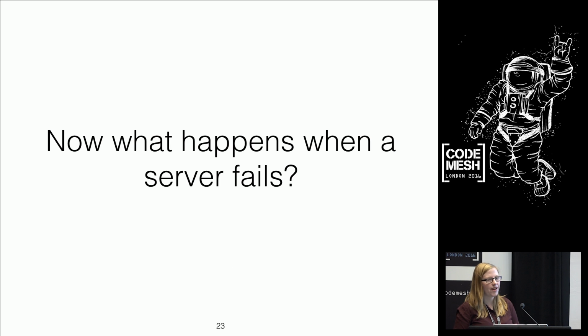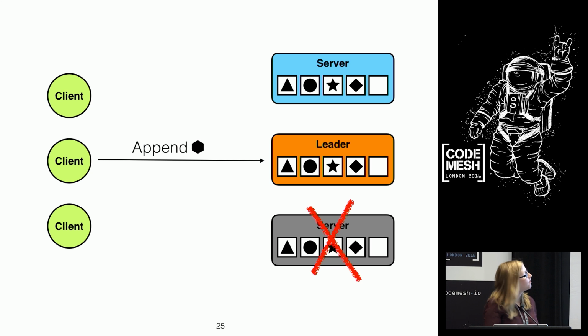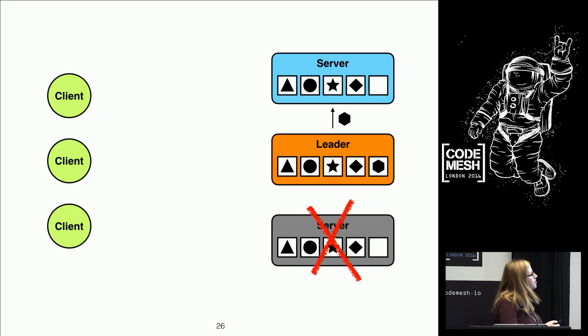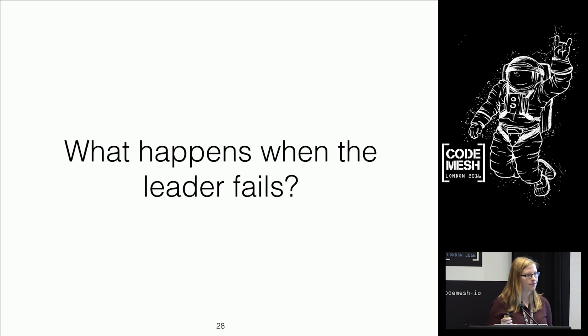So what happens when failures occur? Let's say the 3rd server here has failed, and we're using majority, so we need 2 out of 3. So we should still be able to make progress and carry on. A request comes along, again, to the leader. The leader will replicate it to the server, who responds, and the leader replies to the client. Two nodes out of 3 are up. We've been able to handle a failure. All is well.